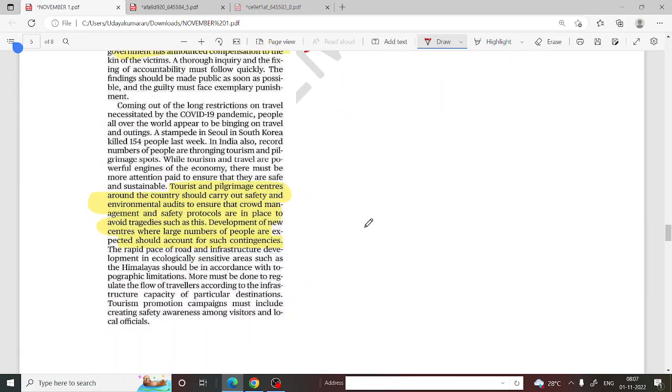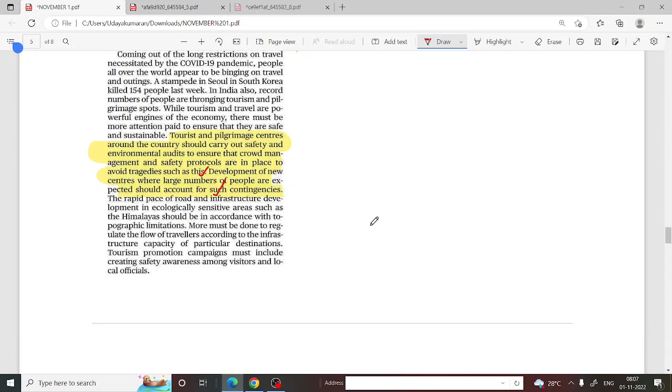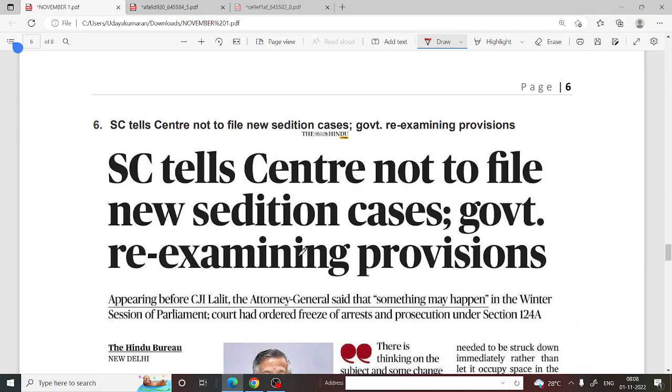So we are moving on to... tourist and pilgrimage centers around the country should carry out safety and environmental audits to ensure that crowd management and safety protocols are in place to avoid tragedies such as this. Development of new centers where a large number of people are expected should account for such contingencies. So the tourist management, and the management which is managing such types of events or such places, should have strong rules to manage such places to avoid such problems or accidents. So we'll be moving on to the next topic.